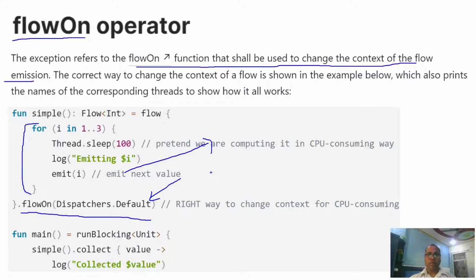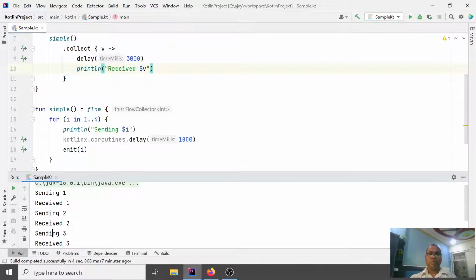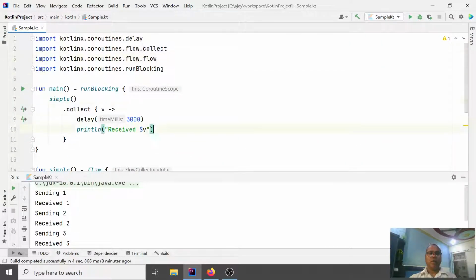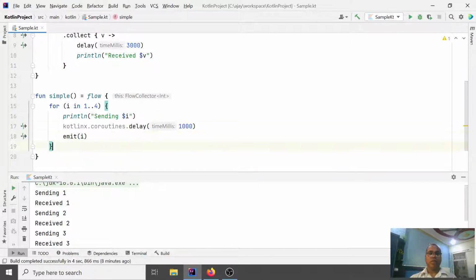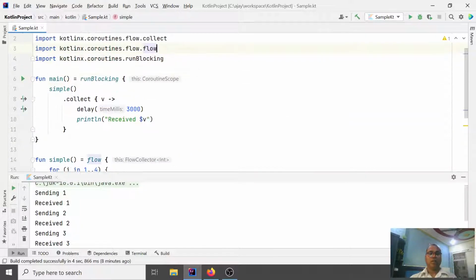Let us look at how we can use it. I can write another method.